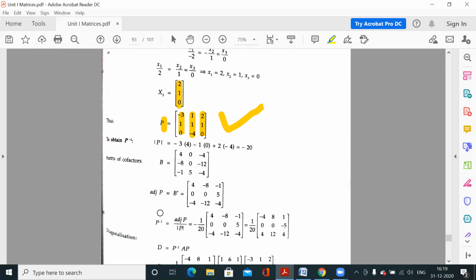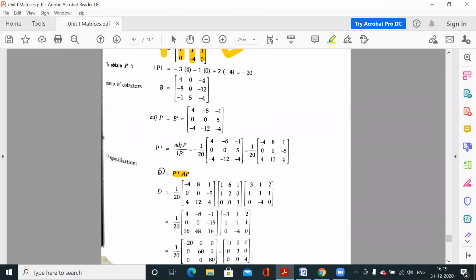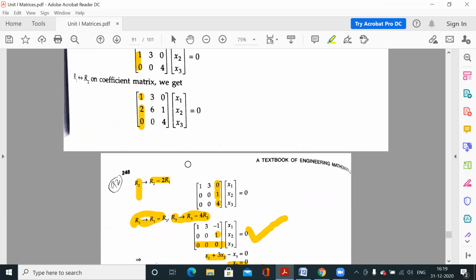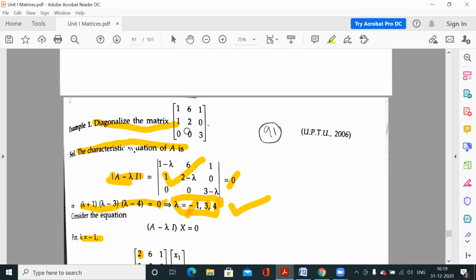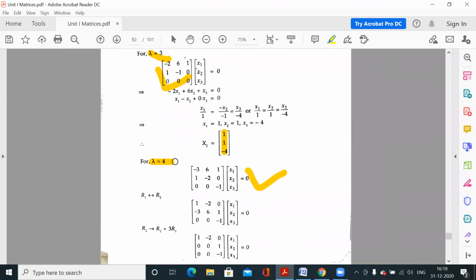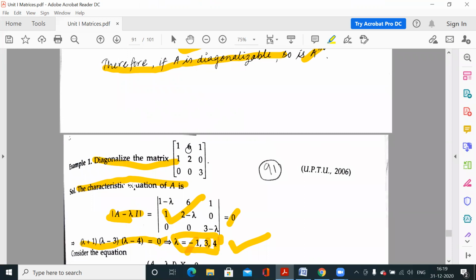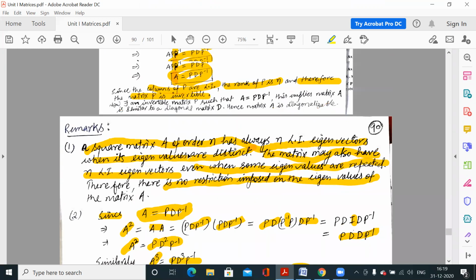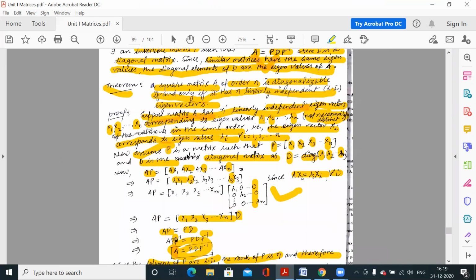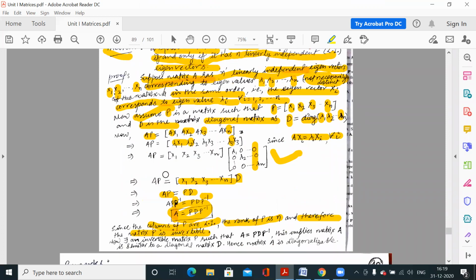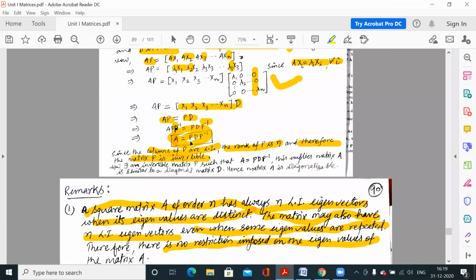Now we have to calculate P inverse AP, because we have to find D. What was the question? Diagonalize the matrix A. So we have to find the matrix D. From that relation, A is equal to PDP inverse.